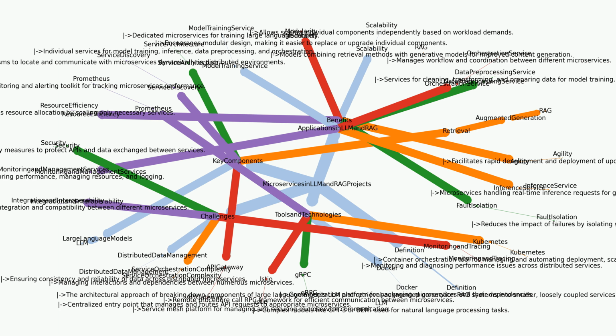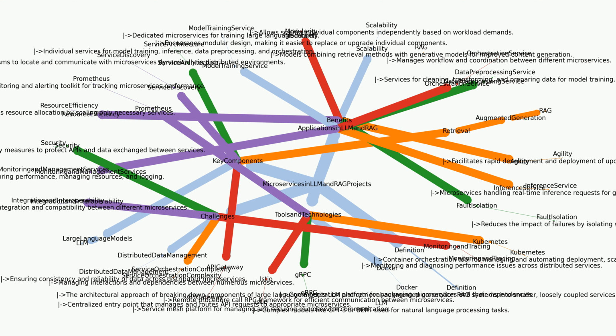Microservices in LLM and RAG projects. Definition: the architectural approach of breaking down components of large language models (LLM) in retrieval-augmented generation (RAG) systems into smaller, loosely coupled services that communicate via APIs, enhancing scalability, flexibility, and maintainability.